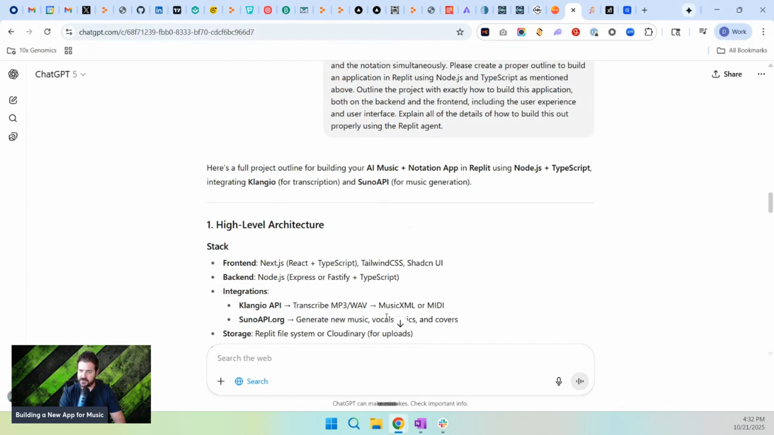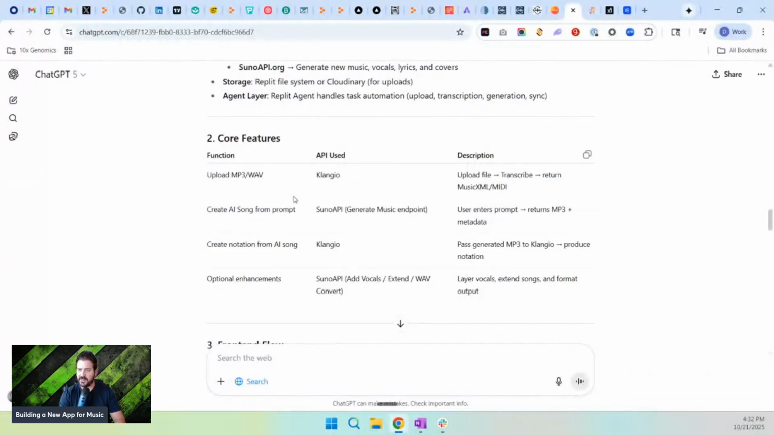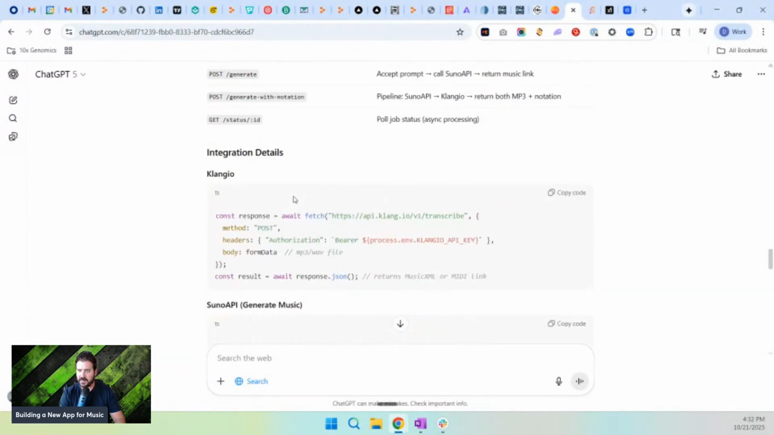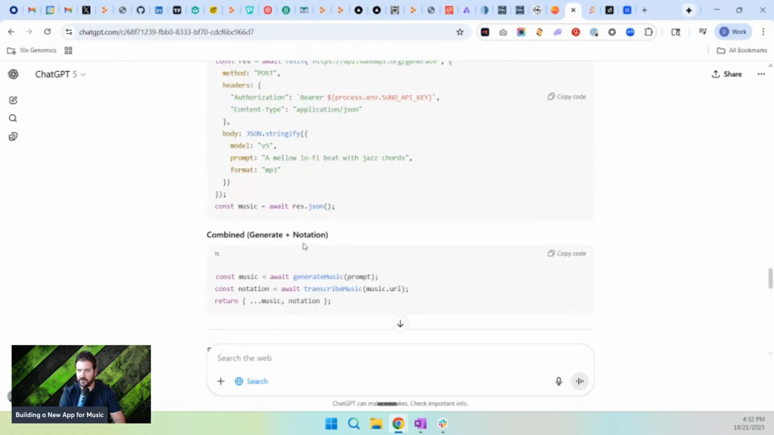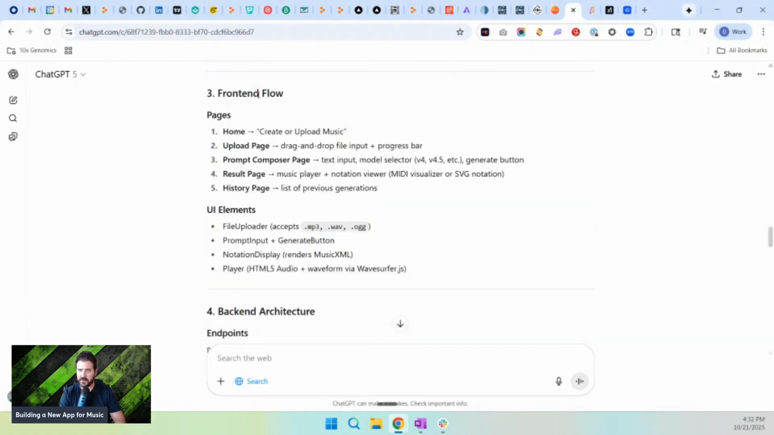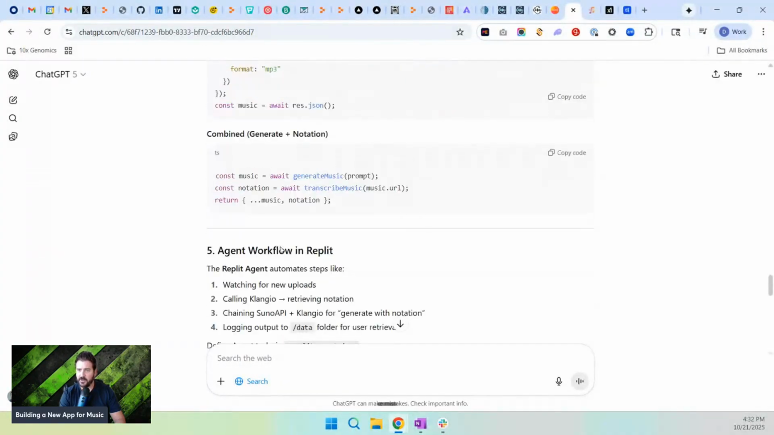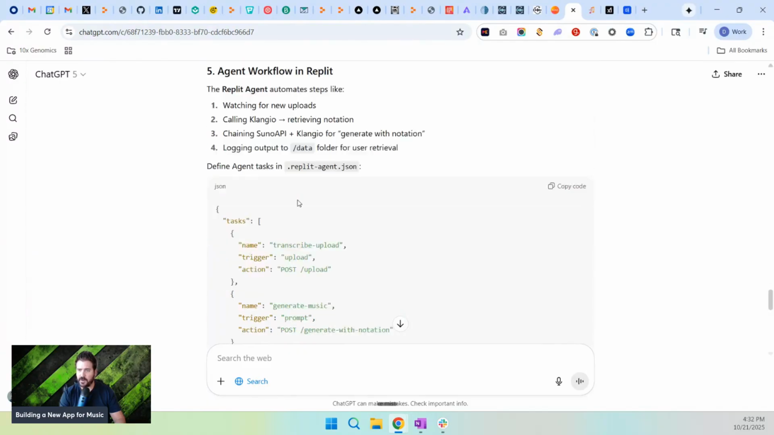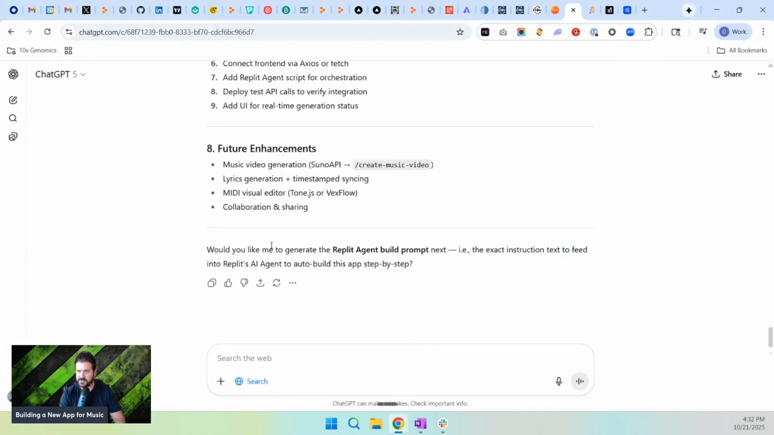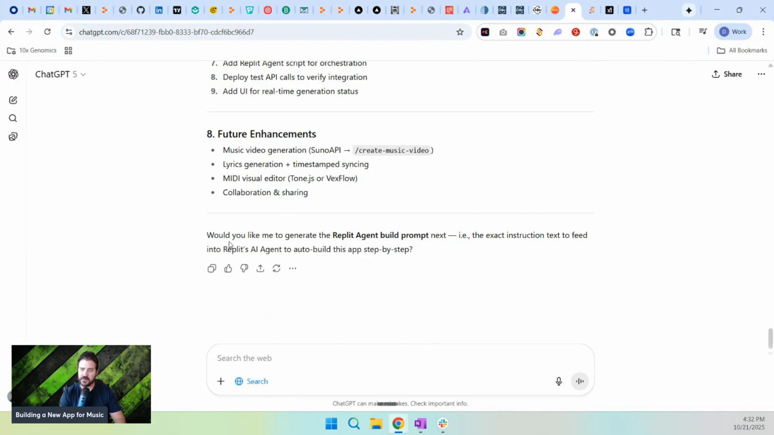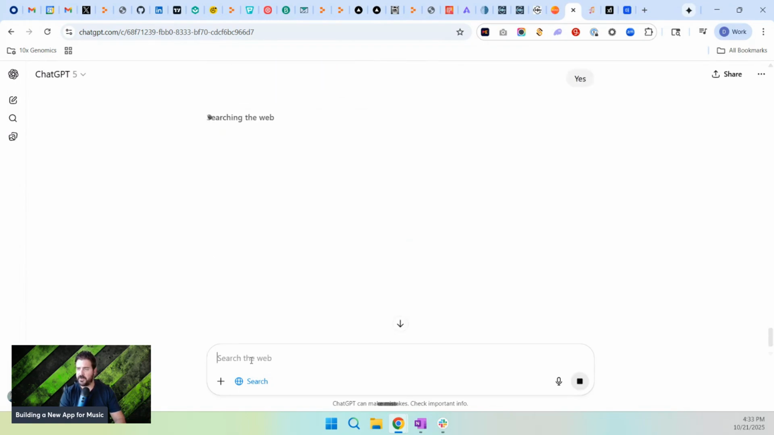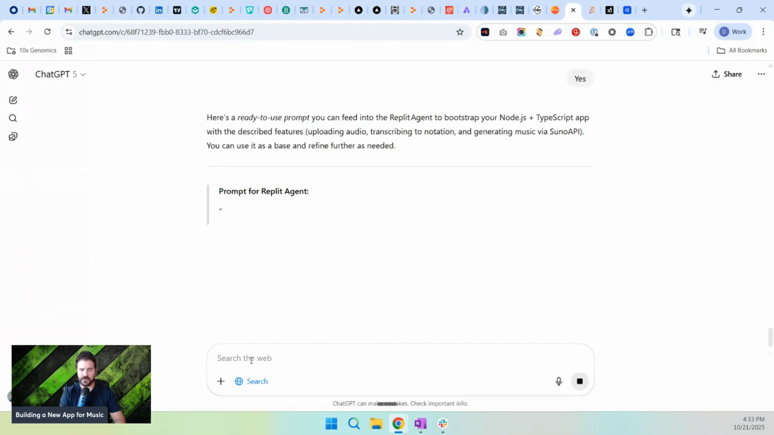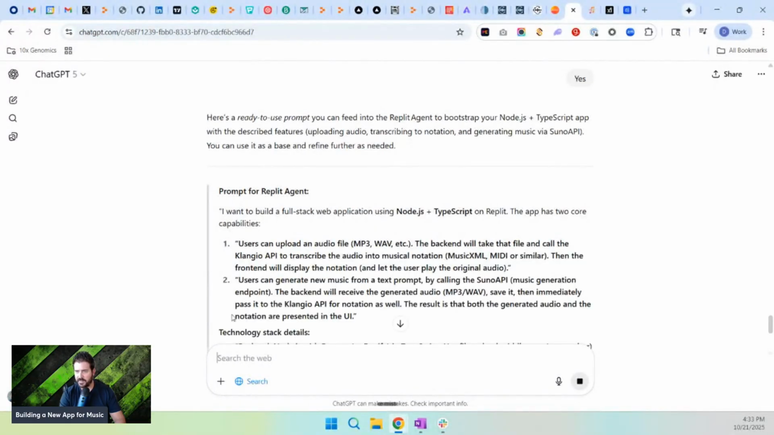So see, it's generating, and it basically built out an entire plan on how to do this. Integration details for all the APIs. It explained the front end flow, the back end flow. It explains the agent workflow in Replit on how to actually build the database, the build steps, the future enhancements. Now it's asking, would you like me to generate the Replit agent build prompt next? The exact instruction text to feed into Replit? Yes, I will say yes, and let's see what it does. It'll build me the exact step-by-step prompt to use to go into Replit and actually build this out.